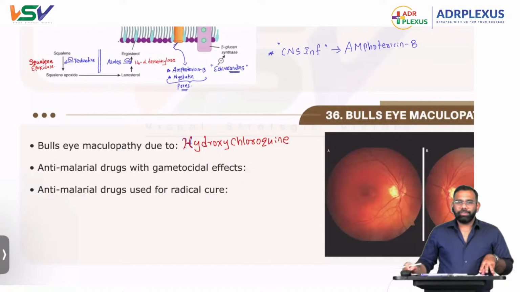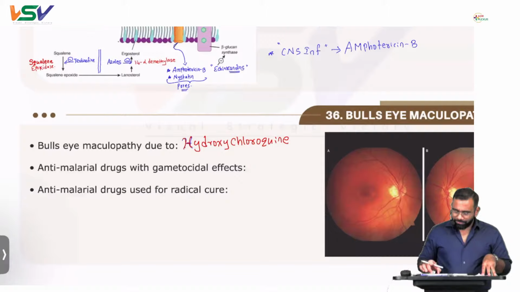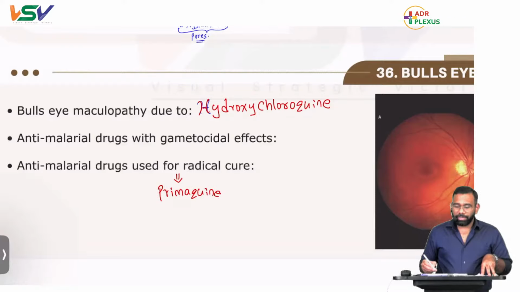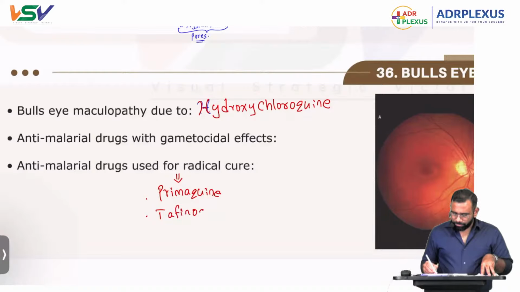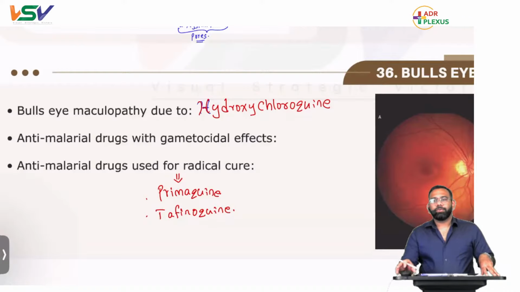Next one, a very important one: anti-malarial drugs having gametocidal effect and drugs used for radical cure. First, we will see the drugs producing radical cure. Primaquine, fantastic one. Then there is tafenoquine, its newer analog. Primaquine and tafenoquine are the drugs useful for radical cure.